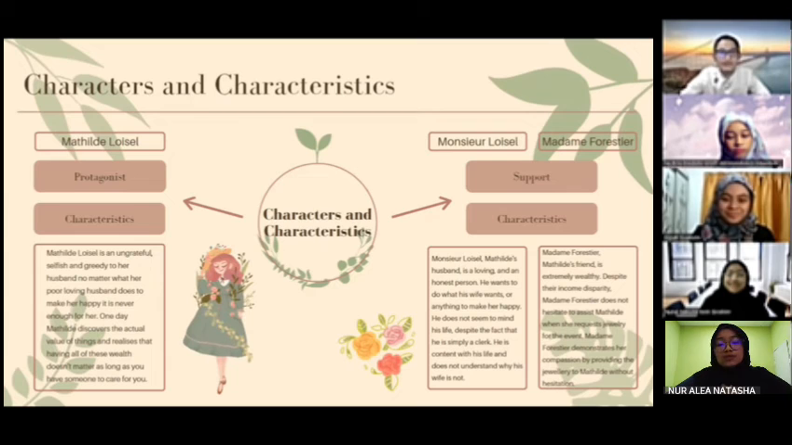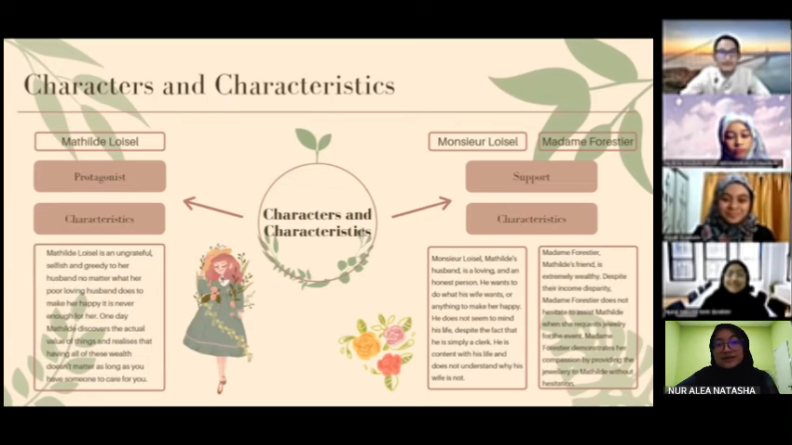He wants to do what his wife wants, or anything to make her happy, though it is never enough for her. He does not seem to mind his life, despite the fact that he is simply a clerk. Moreover, he is content with his life and does not understand why his wife is not and will always complain about her life.